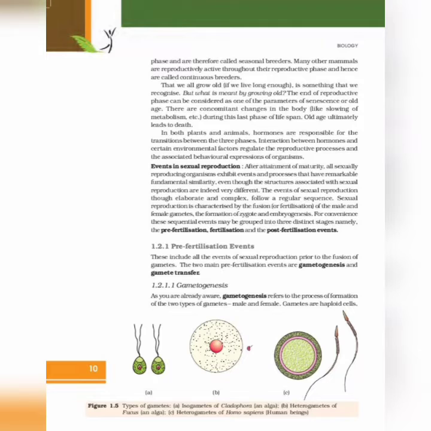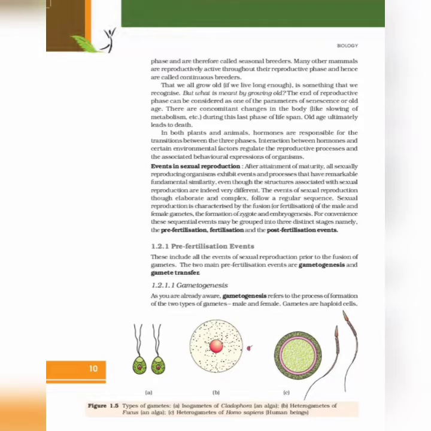Events in sexual reproduction. After attaining maturity, all sexually reproducing organisms exhibit events and processes that have remarkable fundamental similarities, even though the structures associated with sexual reproduction are indeed very different. The events of sexual reproduction, though elaborate and complex, follow a regular sequence.